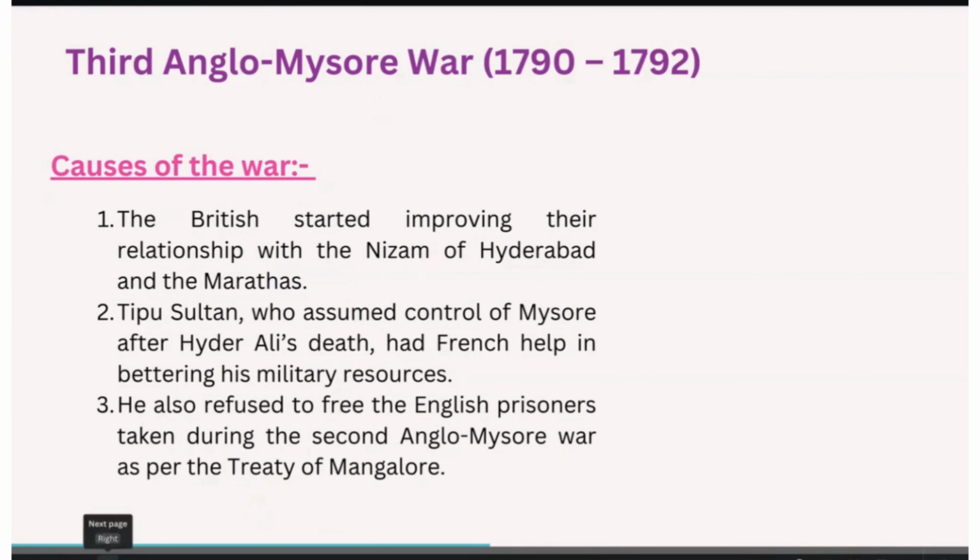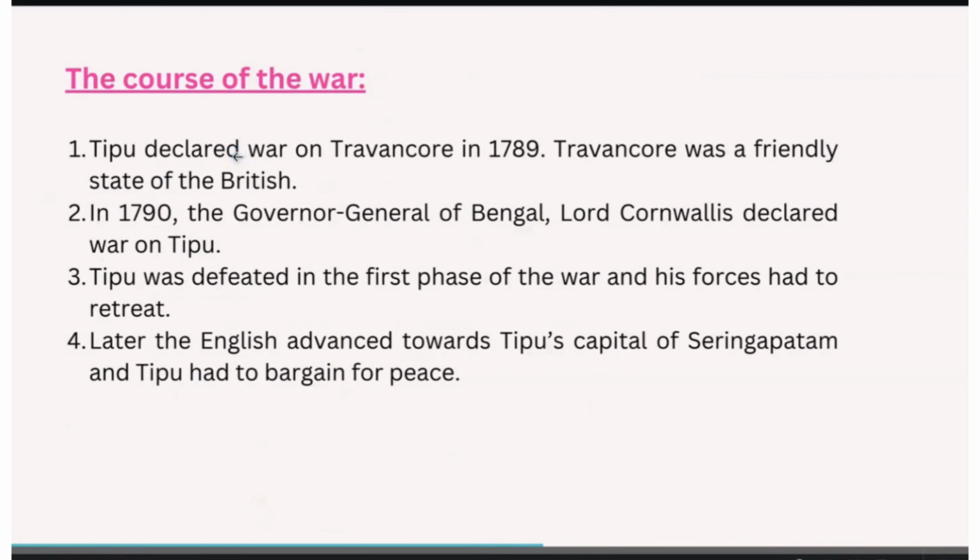So what was the course of the war? Tipu declared a war on Travancore in 1789. Travancore was a friendly state of the British. Then in 1790, the Governor General of Bengal, Lord Cornwallis, declared war on Tipu. Tipu was defeated in the first phase of the war, and his forces had to retreat.